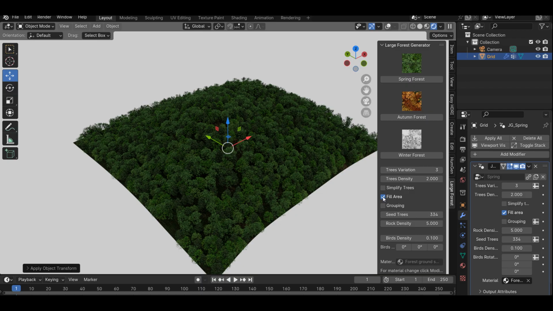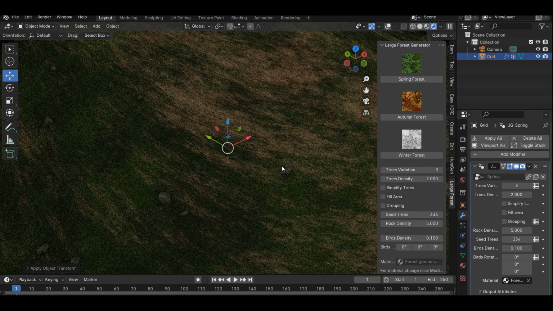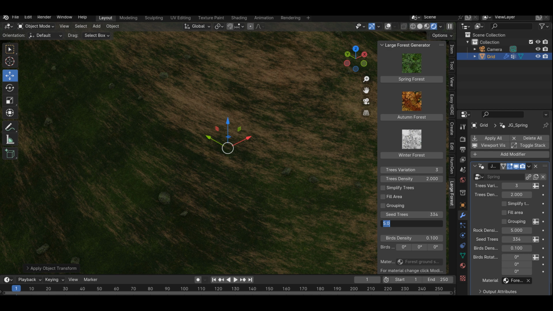Rock density changes the density of rocks. A value of 0 turns off the stones.